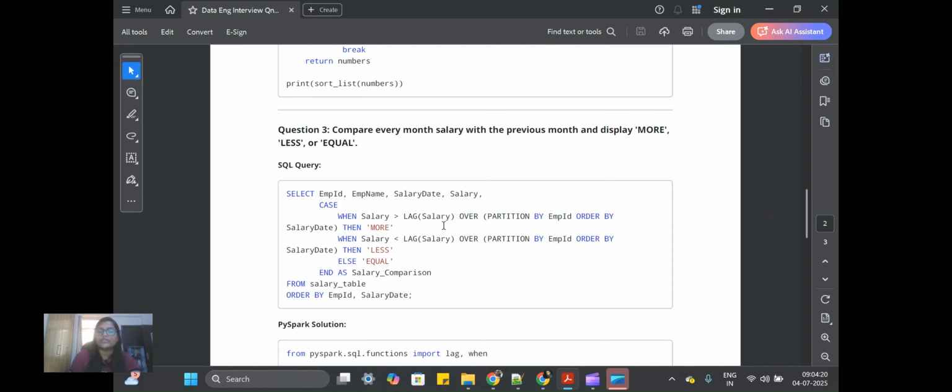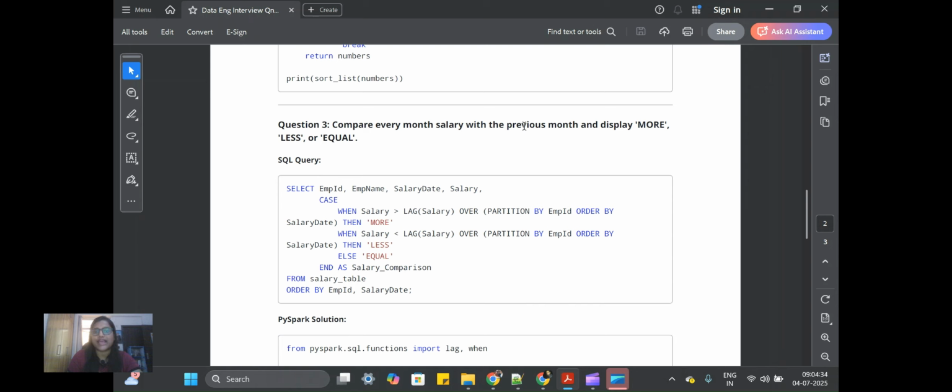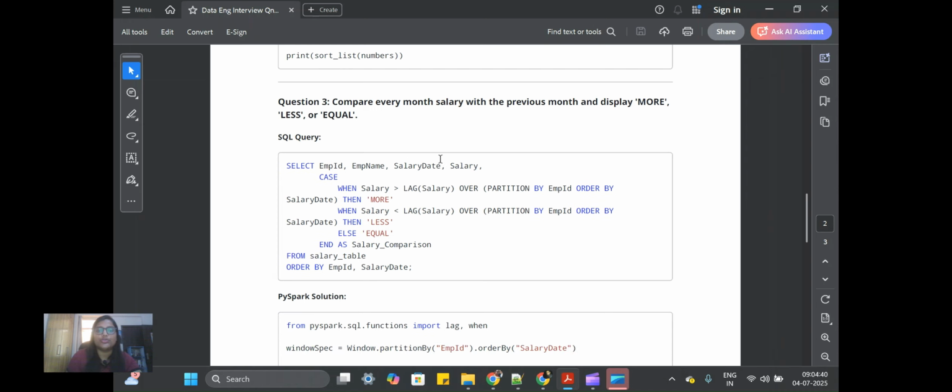Here they mostly want to check your SQL ability, since database is very important for all data engineers. The question was simple: compare every month's salary with the previous month and display more, less or equal, whatever the category. There are many solutions you can offer: you can use a subquery, or a CTE, or a case when statement. I used a simple case when statement with the lag function.